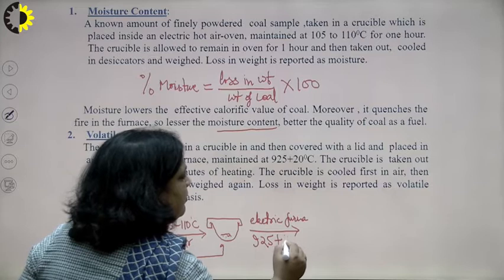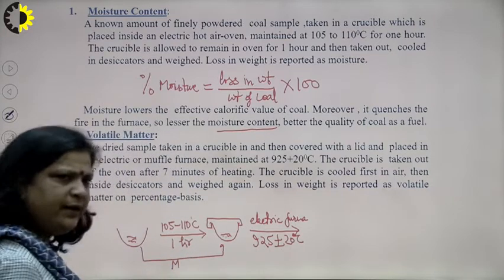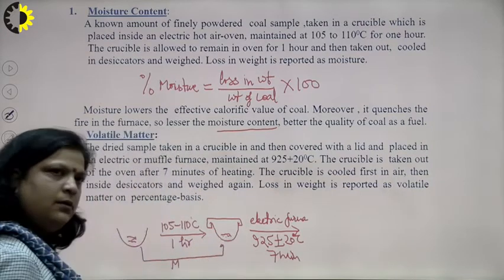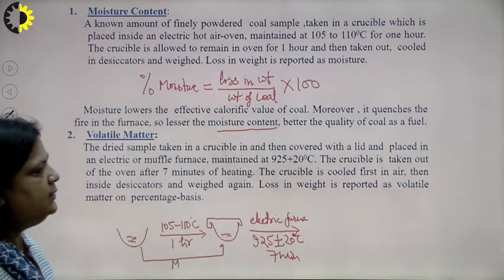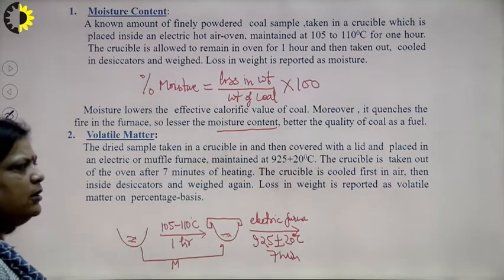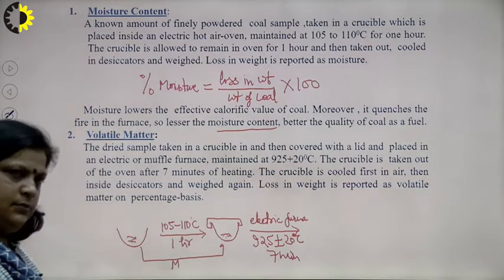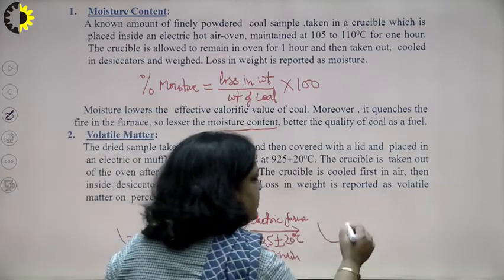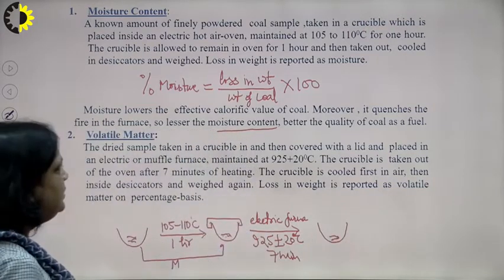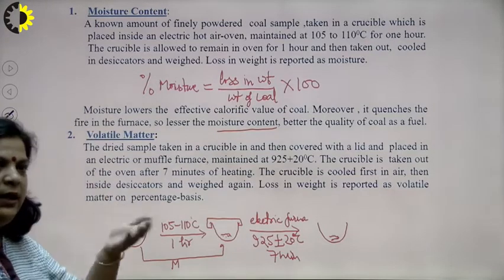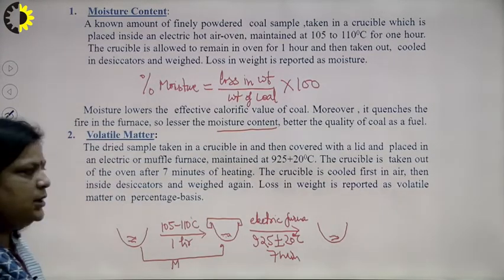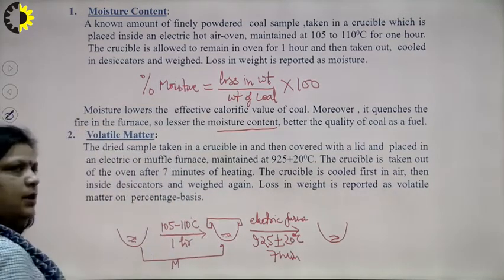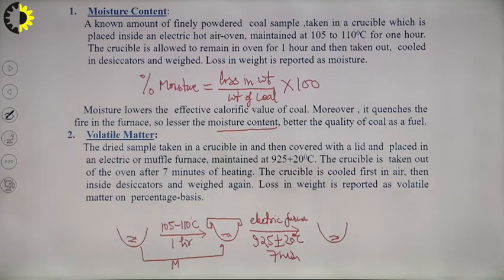at about 925 plus or minus 20 degree centigrade, it may be 950, for 7 minutes. After this, remove the crucible from the furnace, cool it in a desiccator and then weigh it. After this procedure, definitely the volatile matter gets evaporated or diminished. So, the loss in weight during this step will be used to calculate volatile matter.